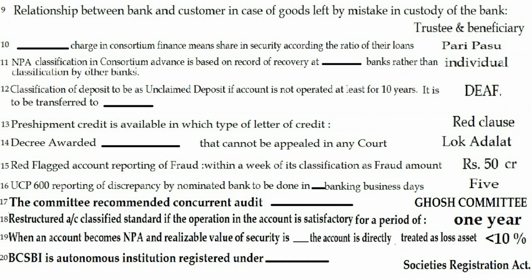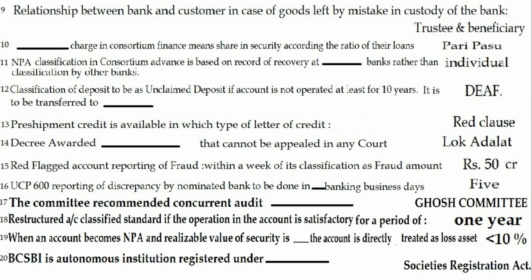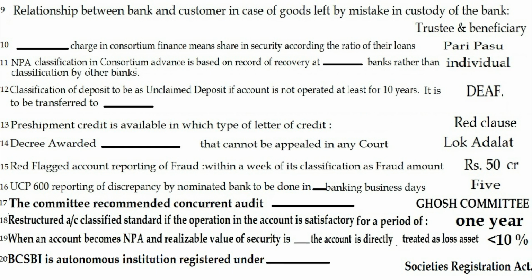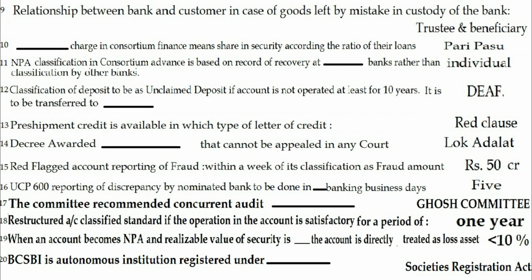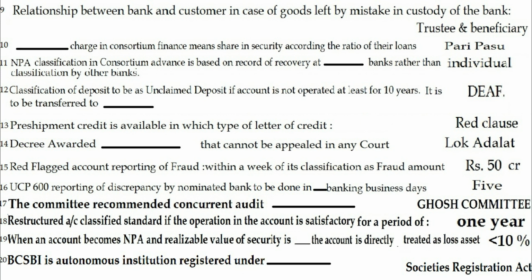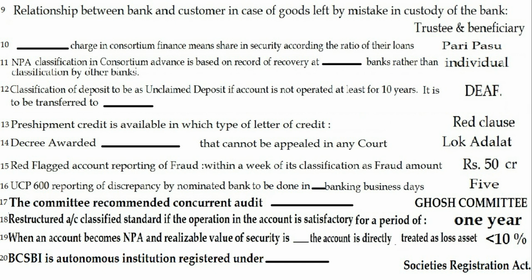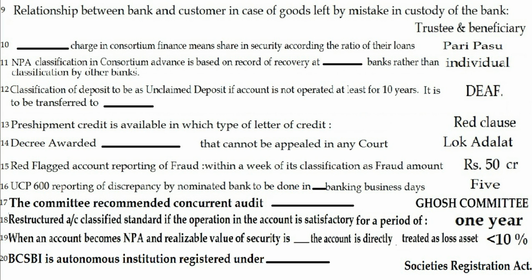Question number 10. Dash charge in consortium finance means share in security according to ratio of their loans. The answer is pari passu. Question number 11. NPA classification in consortium advance is based on record of recovery at dash rather than classification by other bank. The answer is individual. Question 12. Classification of deposits as unclaimed deposit: if account is not operated for at least 10 years, it is to be transferred to dash. The answer is DEA fund account.